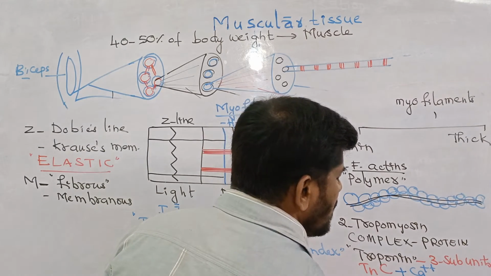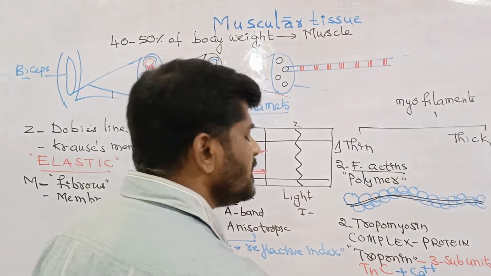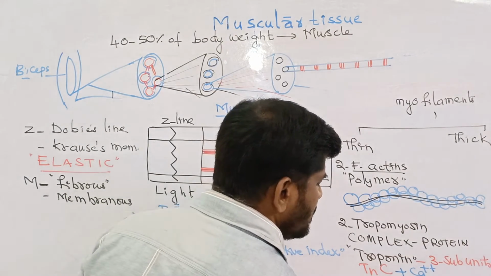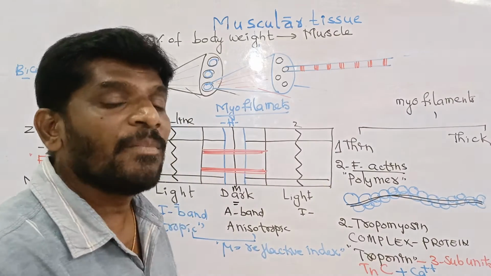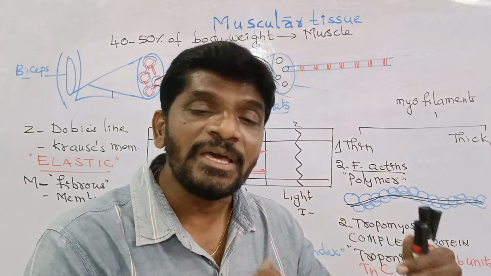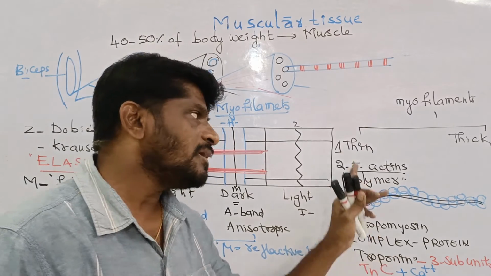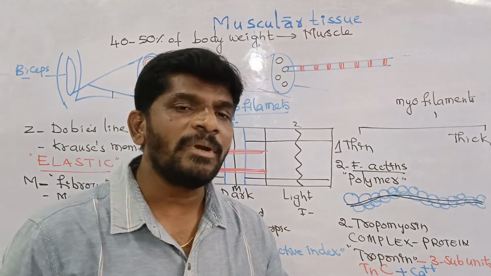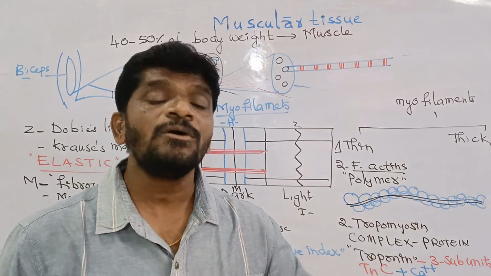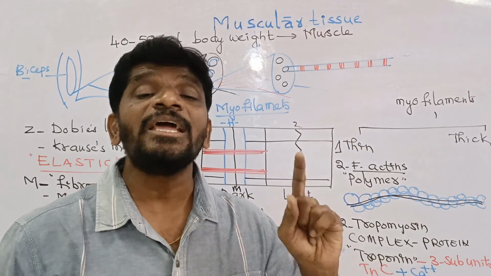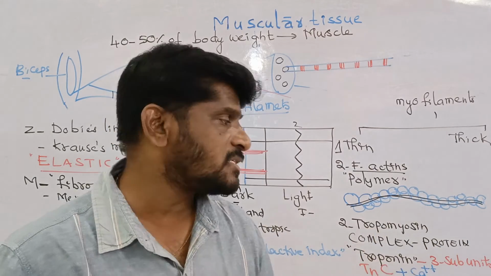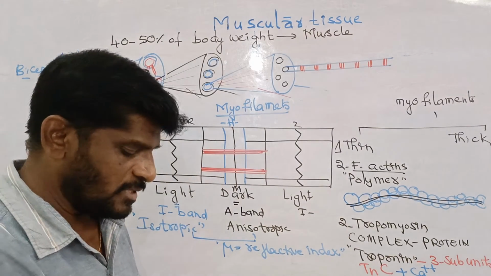Tropomyosin. And troponin I, it is one inhibitor. It inhibits the binding of the myosin head with the active site of the actin. These are the 3 units of a thin filament. In one thin filament, 2 F-actins are present, 2 tropomyosins are present. A complex protein is called troponin because it has 3 subunits. And this is all about the thin filament.